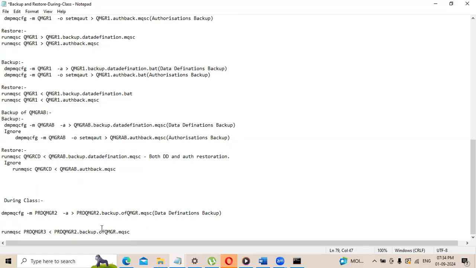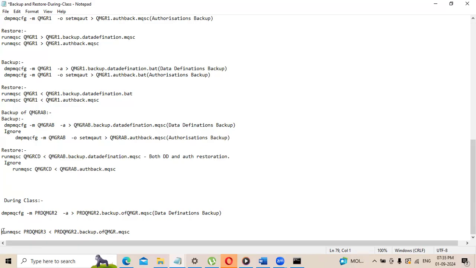Because when you are restoring, you have to give the less than symbol. When you're taking a backup, you have to give the greater than symbol. You have to very carefully observe this. When you are taking the backup of the queue manager, you give the greater than symbol. When you are restoring the backup, you give the redirection symbol of this particular file into this particular queue manager. You got my point? Yes or no, guys? Yes.